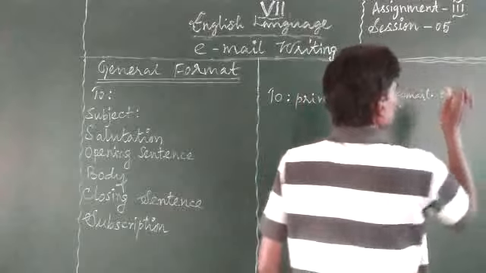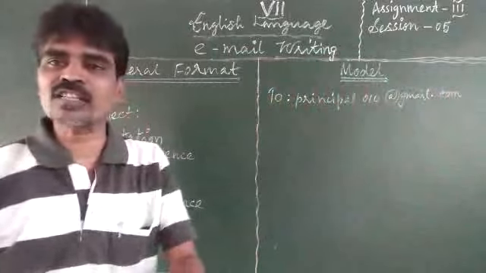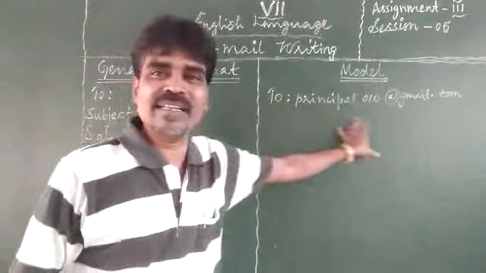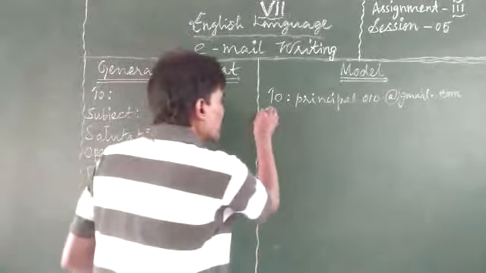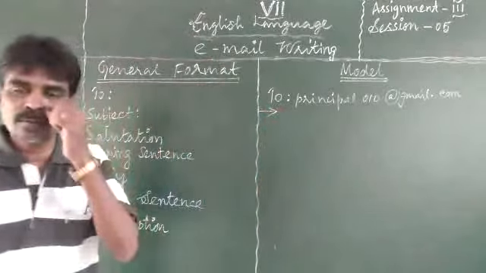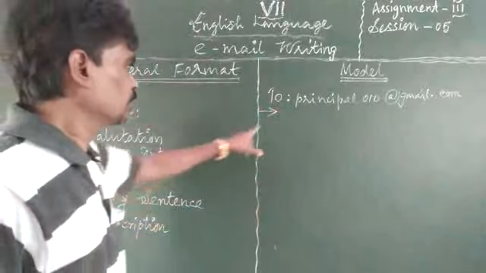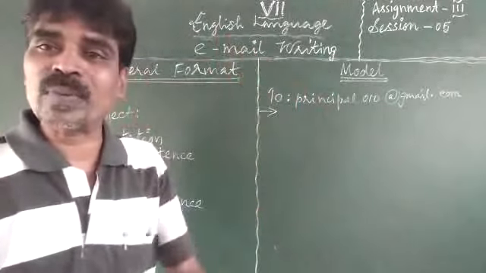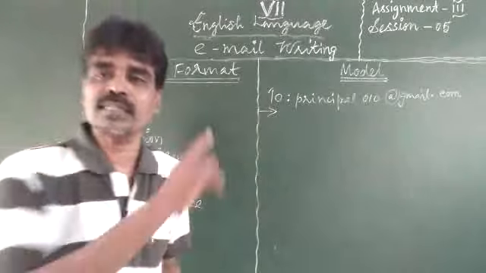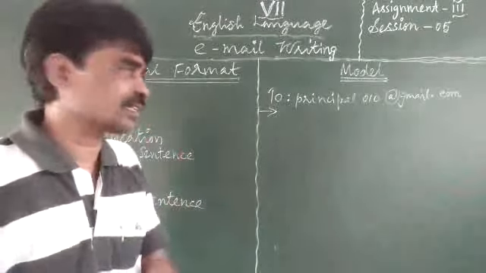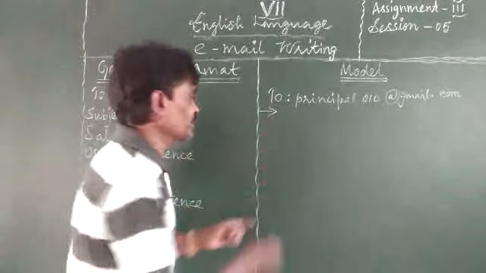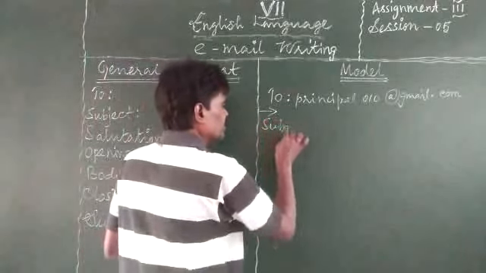Everything should be in small letters. A complete email ID has been given. Then we have to leave a space. This has to be very clearly learned. The punctuation and the spacing are very important as far as an email is concerned. Then leave a space, then write the subject.